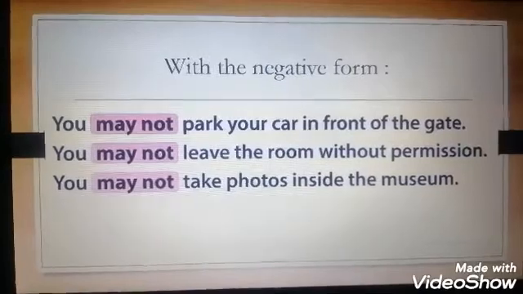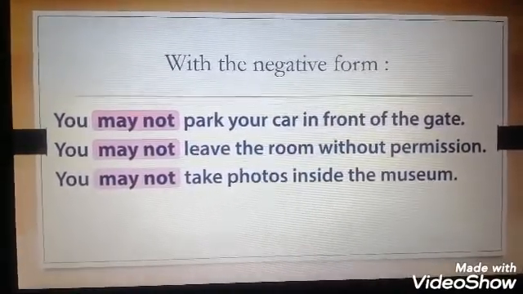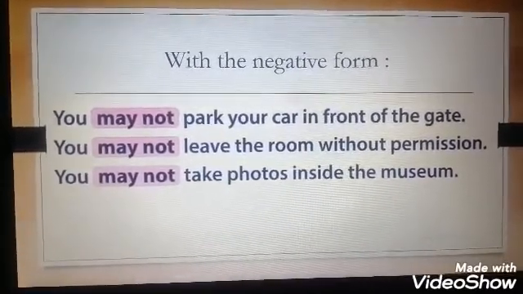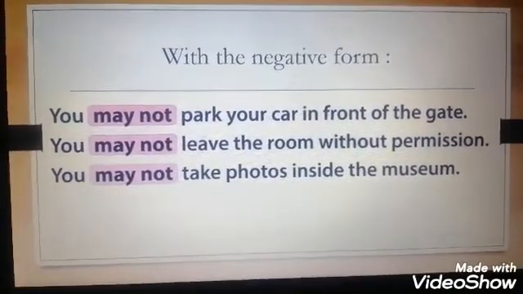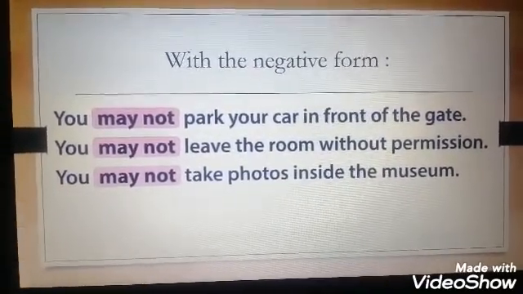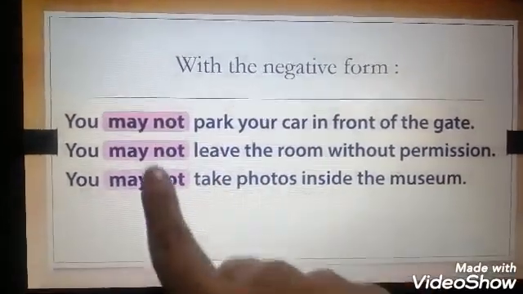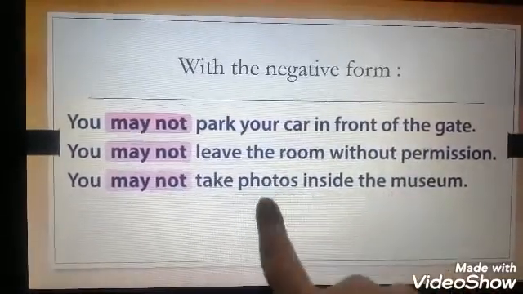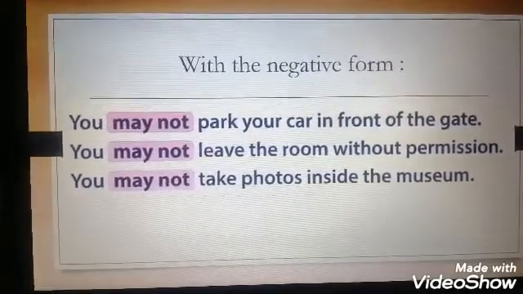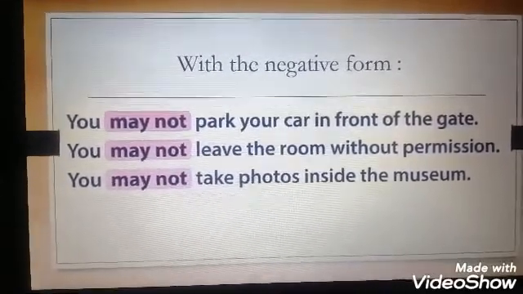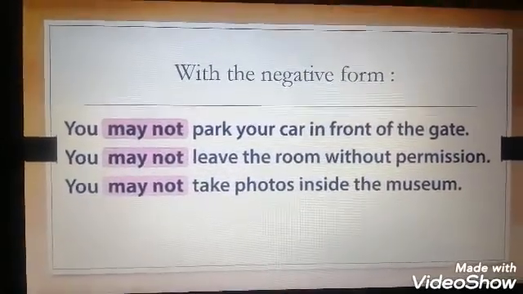With the negative form, we add not to may or might. You may not park your car in front of the gate. You may not leave the room without permission. You may not take phones inside the museum. May not, because these are negative sentences, so we add not to may to make it negative. May not.